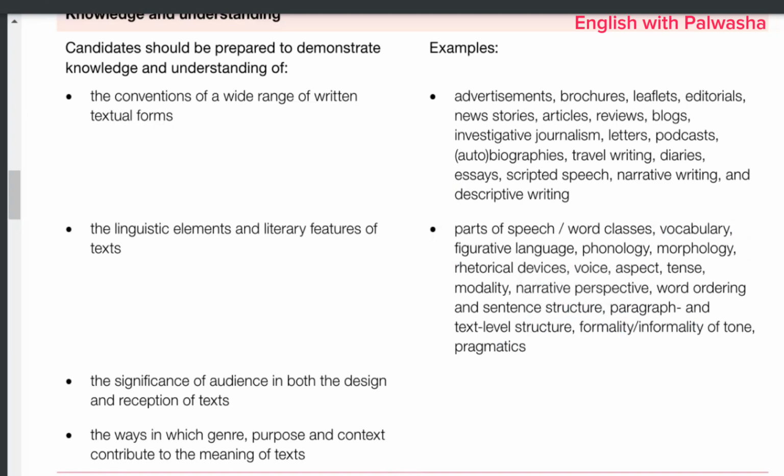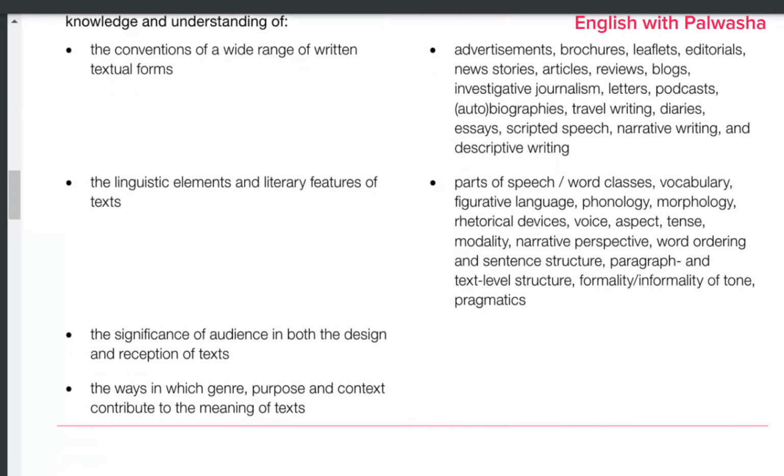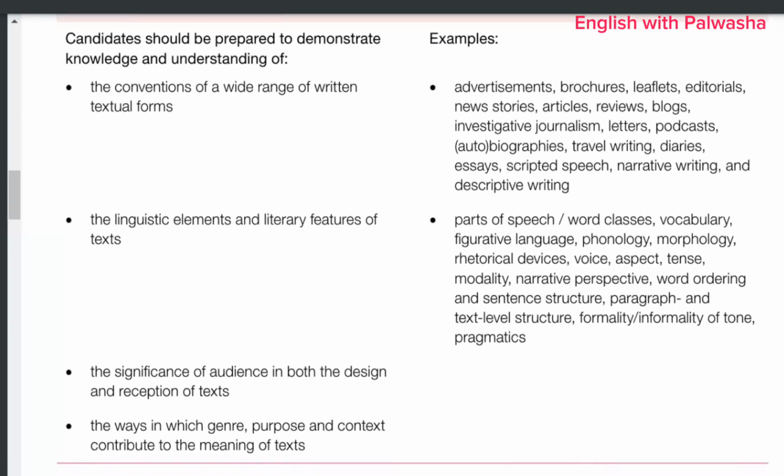Paragraphs and text level structure: are there any short paragraphs or long paragraphs used in the text? You need to comment on that. These are the linguistic elements you need when commenting. Then comes the significance of audience in both the design and reception of text. The four things are audience, purpose, style, and genre, and your tone. These are the five things you need to work on.